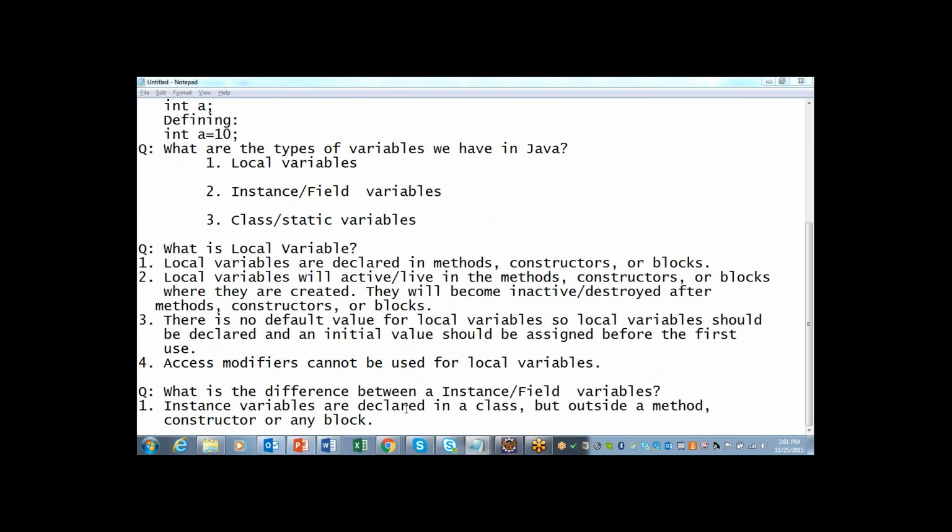First and foremost point is instance variable is going to be declared in a class but outside a method or constructor or any block. You can see clear difference between local variable and instance variable. In local variable, we were declaring variable inside the method or constructor or block, whereas instance variable needs to be declared inside the class but outside the method or constructor or block.